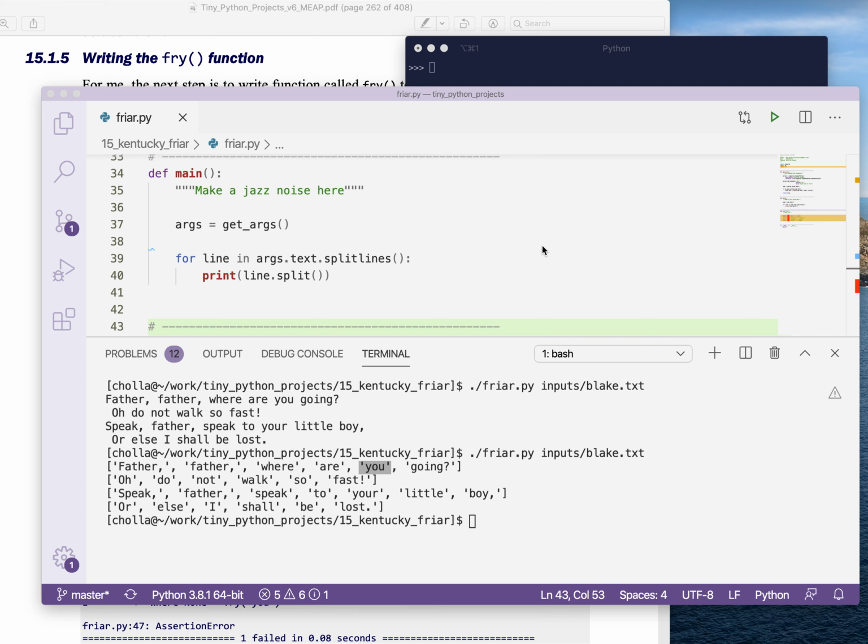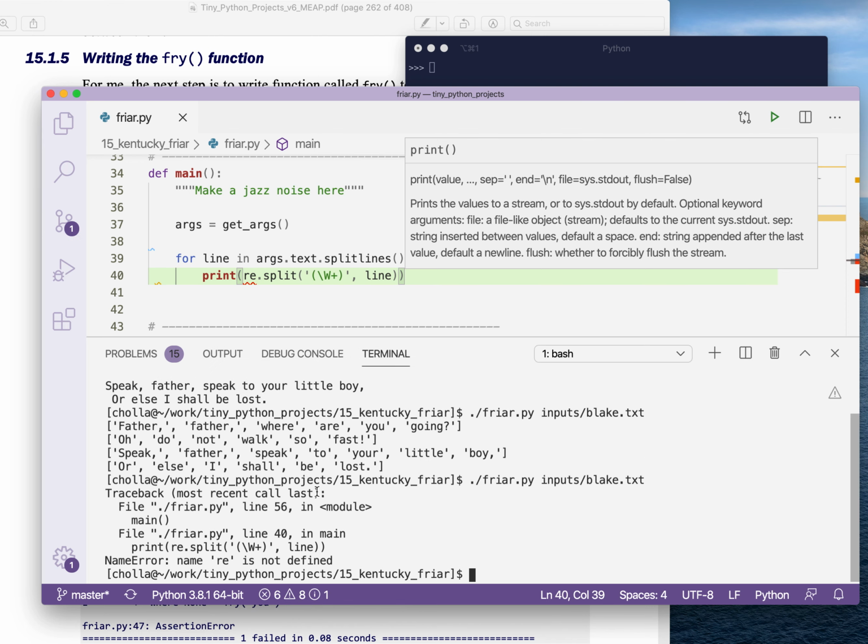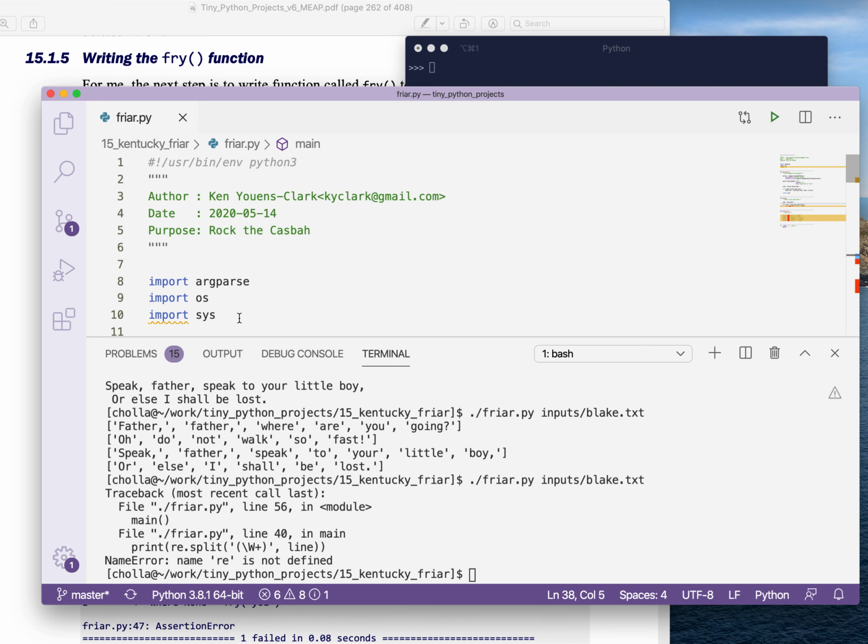We've figured out a way to split our text, and now we're going to need to process all the words that have been returned. Let's look at that. We can use our re.split, and we were going to split on capturing non-word characters, one or more, and we're going to run that on the line. If we run this program now, oh, we have to import the re module. Sorry about that.